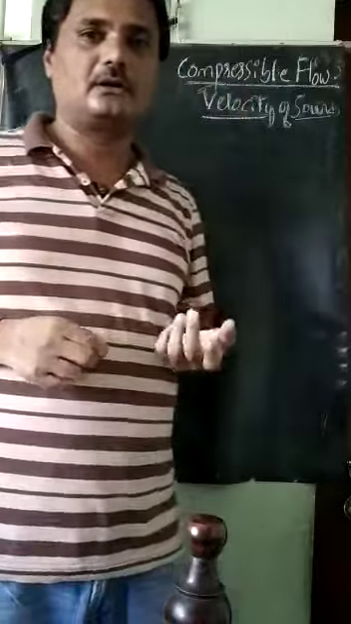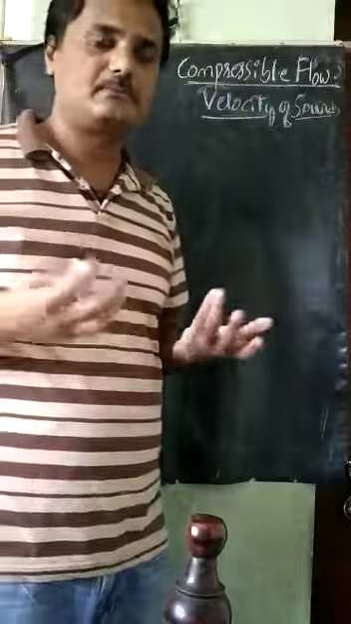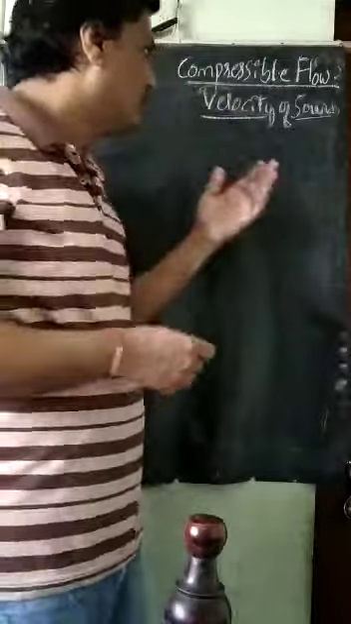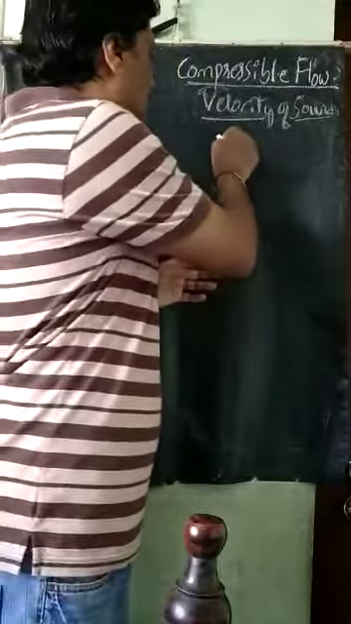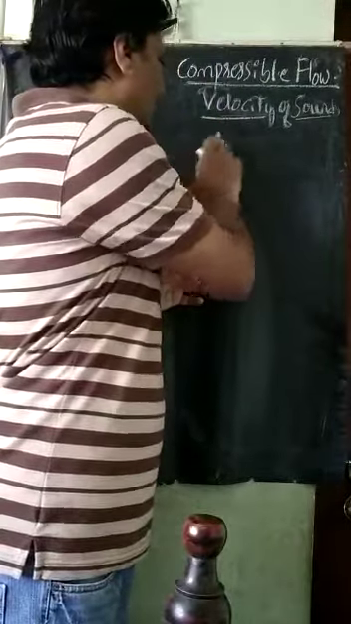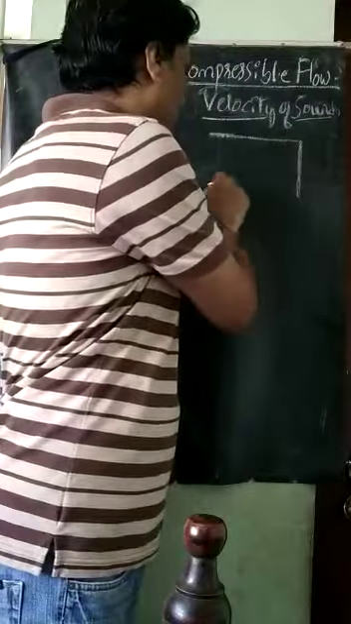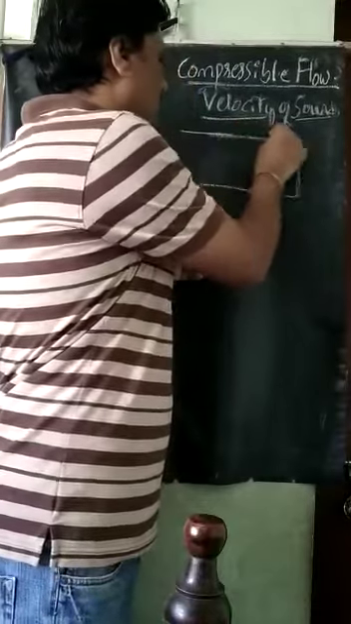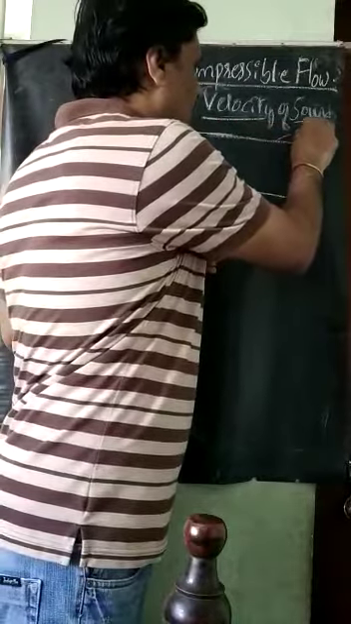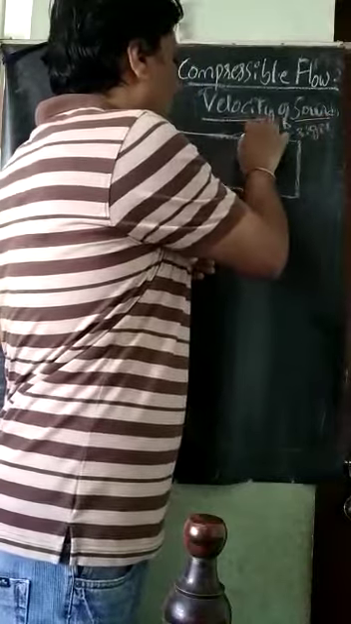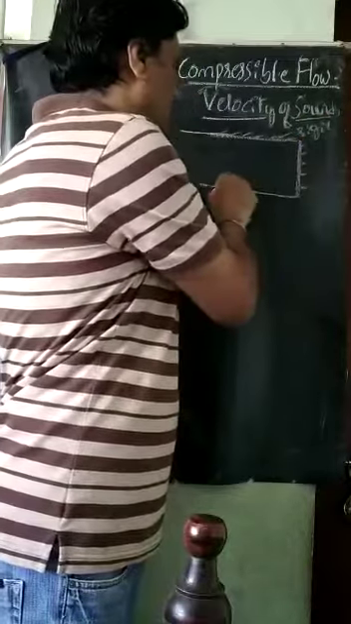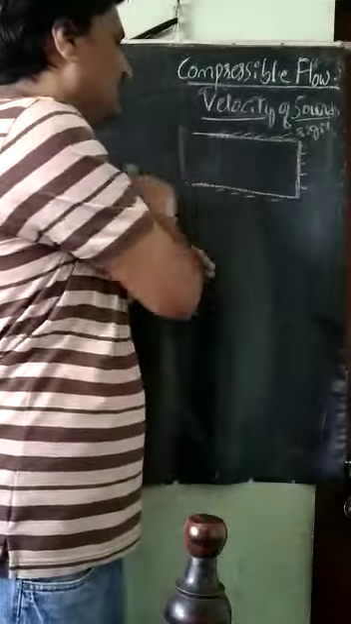Some relations we are also deriving in the case of compressible flow. So how to derive it? It is a very usual method using some basic laws. For this derivation, I will take one model: a piston and cylinder arrangement. It is a rigid cylinder. Rigid means it is not moving at all.